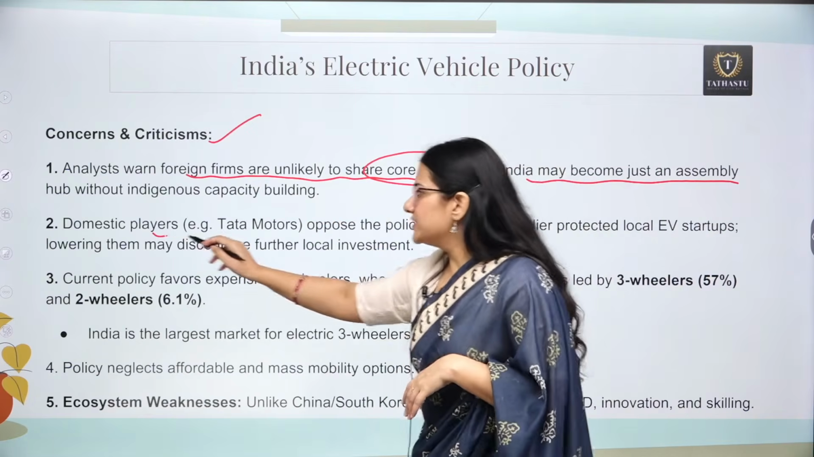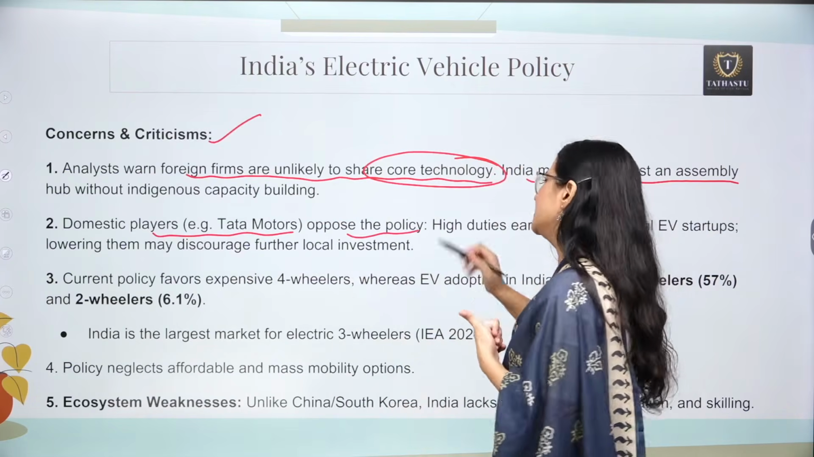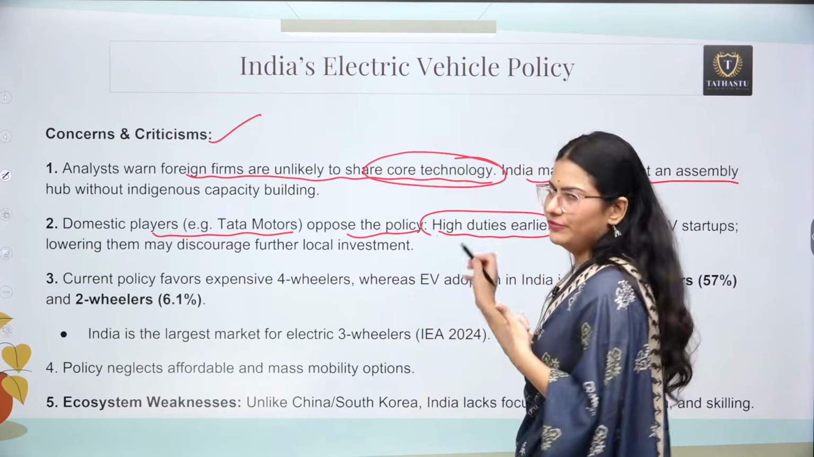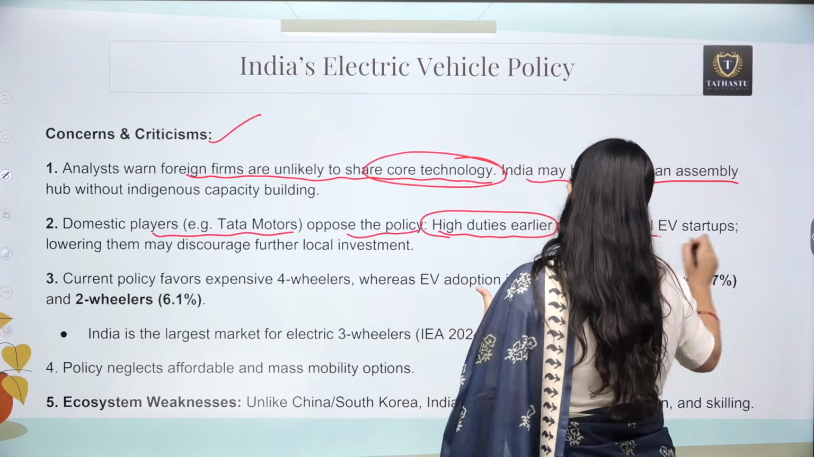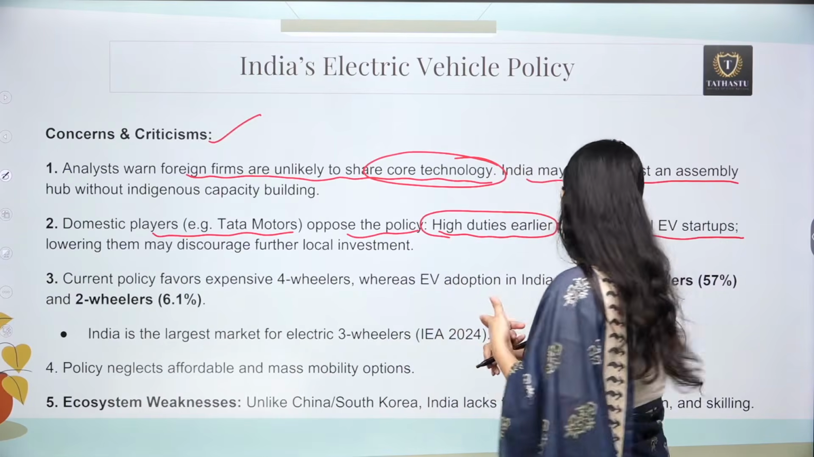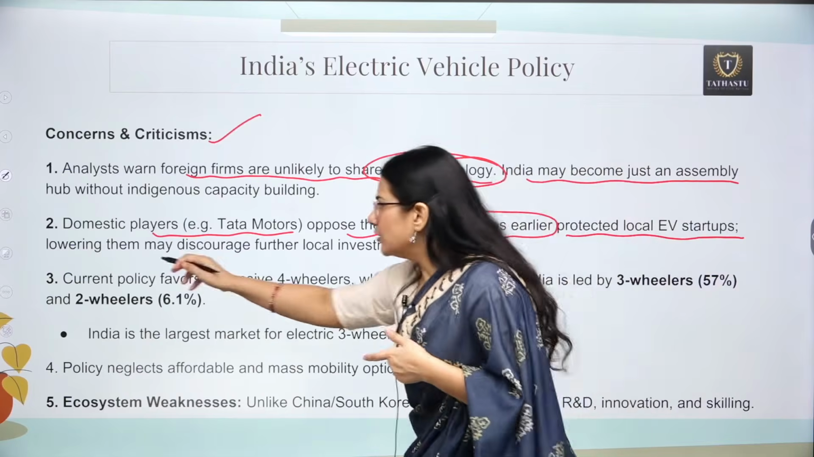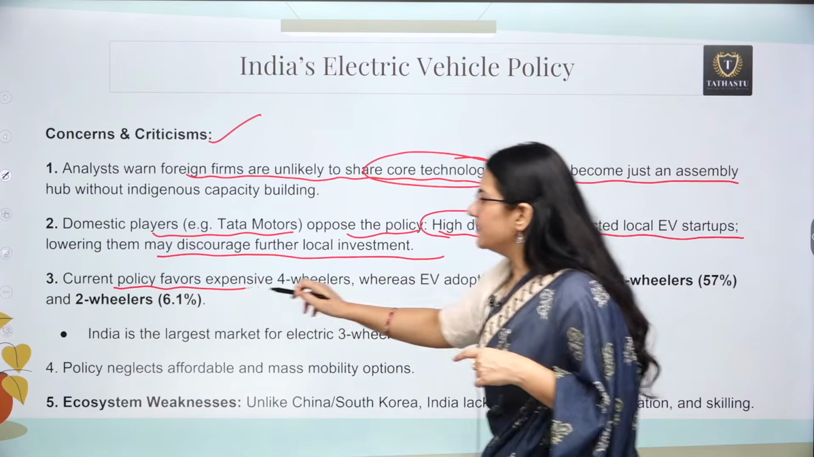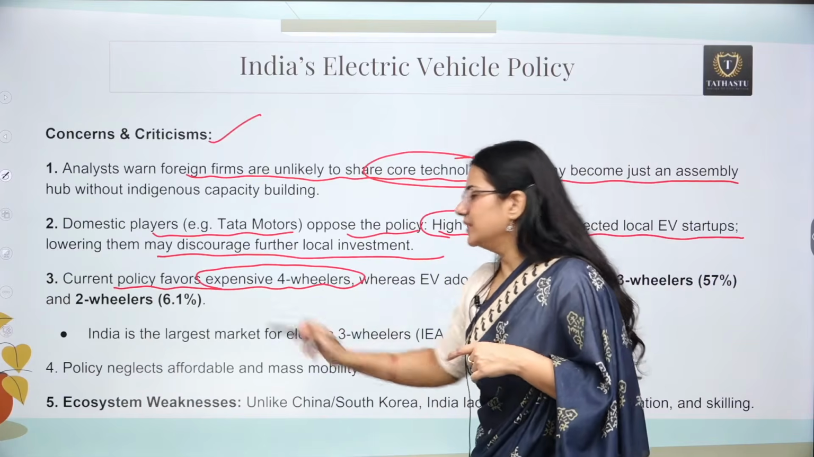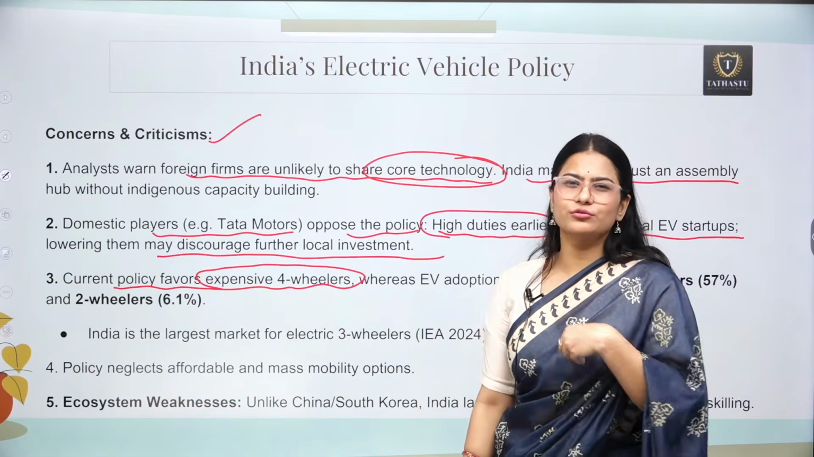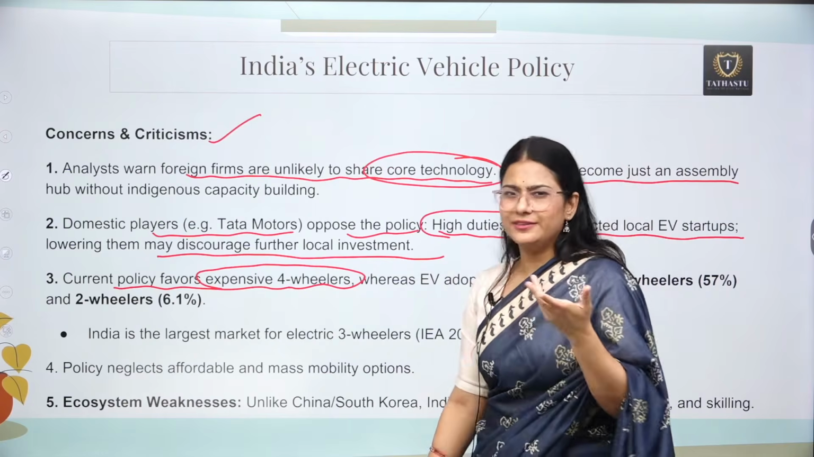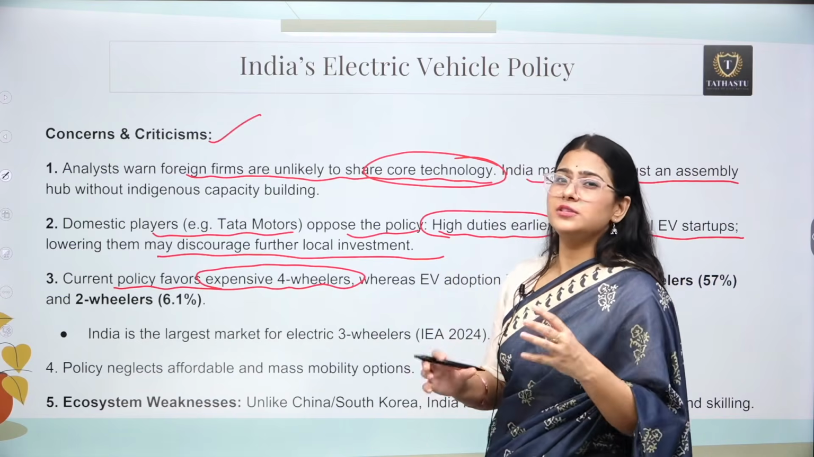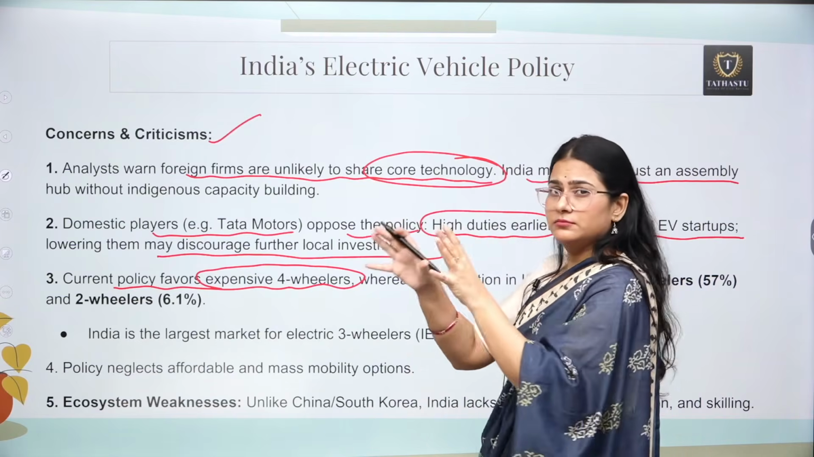Now, domestic players such as Tata Motors oppose this policy. Why? Because right now there are higher duties that protected the electric vehicle startups, but this particular guideline can discourage them. Other than that, the current policy favors expensive four-wheelers, because Tesla is not going to introduce three-wheelers or two-wheelers in India. They are going to import four-wheelers. So this whole policy is actually promoting four-wheeler EVs.